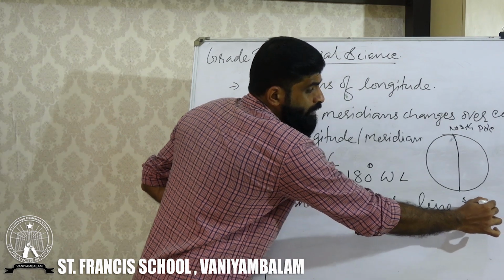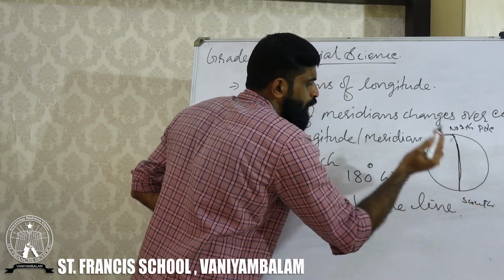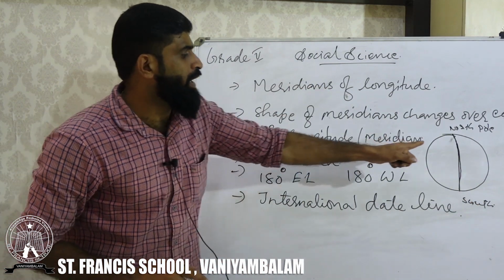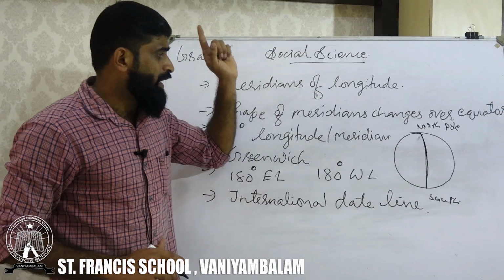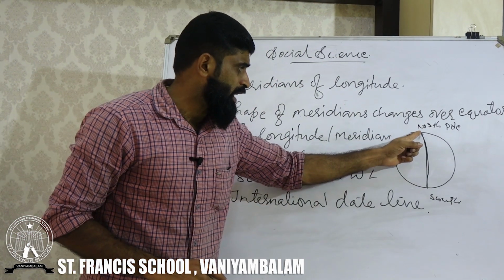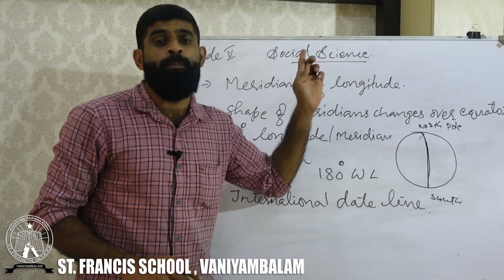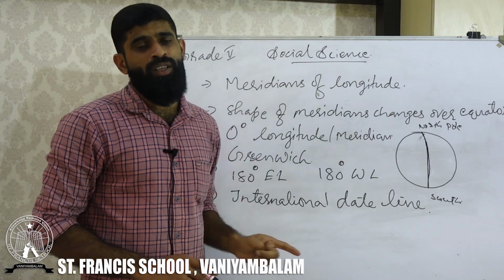Meridians or longitudes are the semicircles which connect the North Pole and South Pole.